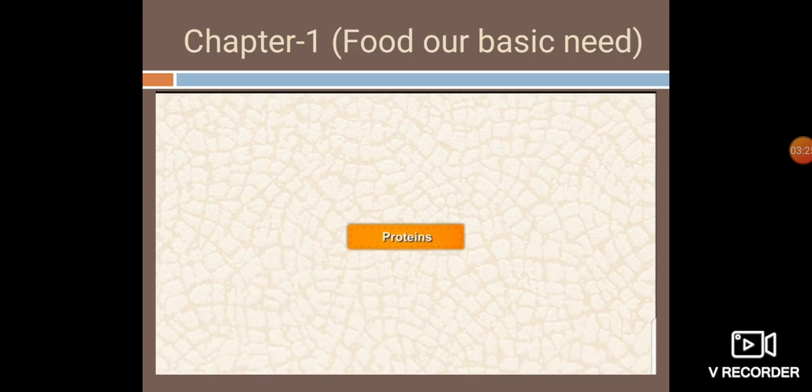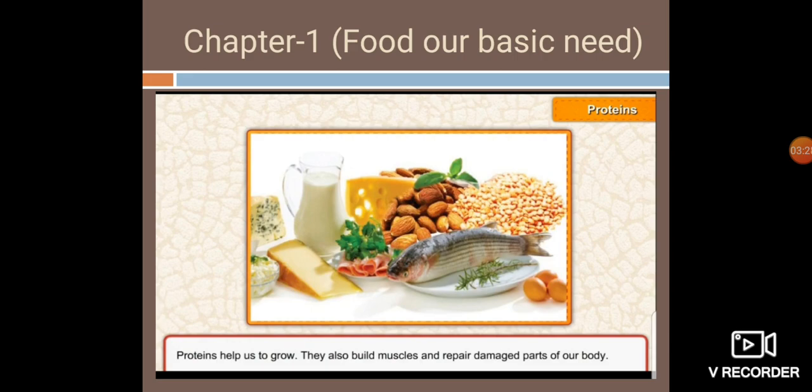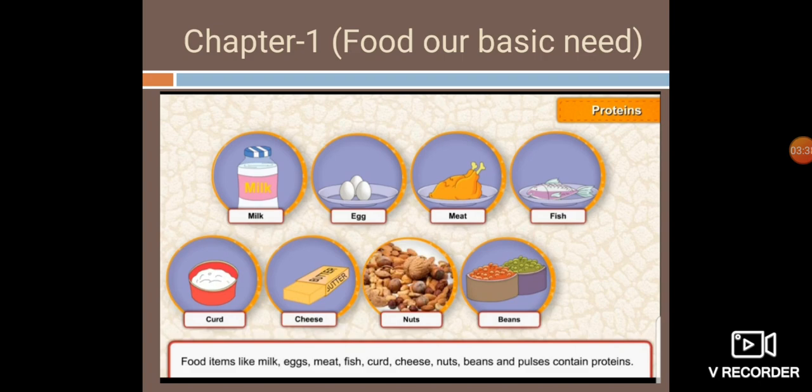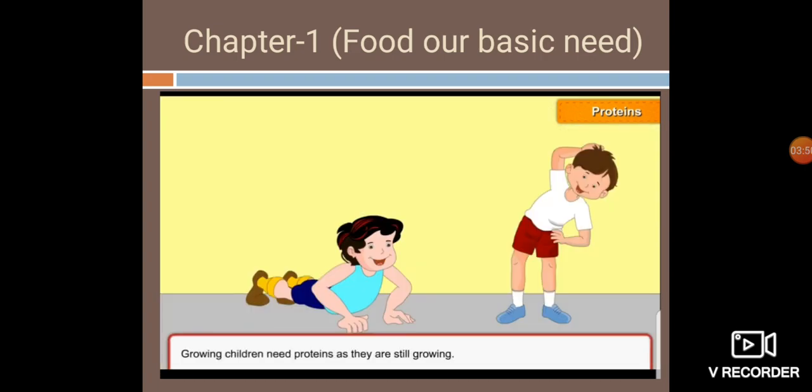Now, the next nutrient is protein. Protein helps us to grow. It also helps in building muscles and repairing the damaged parts of our body. Food items like milk, eggs, meat, fish, curd, cheese, nuts, beans, and pulses contain proteins. Now you all are growing up, right? And all the growing children need more protein as they are still growing.